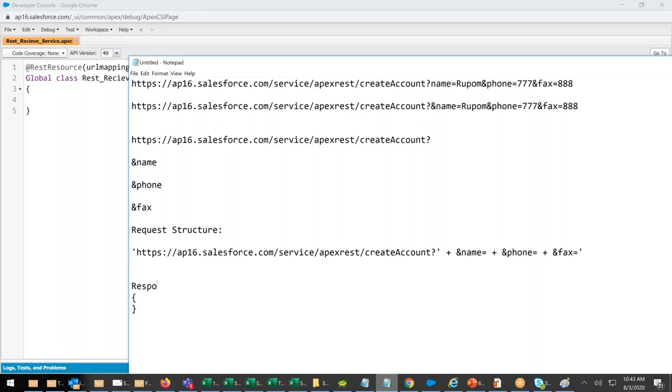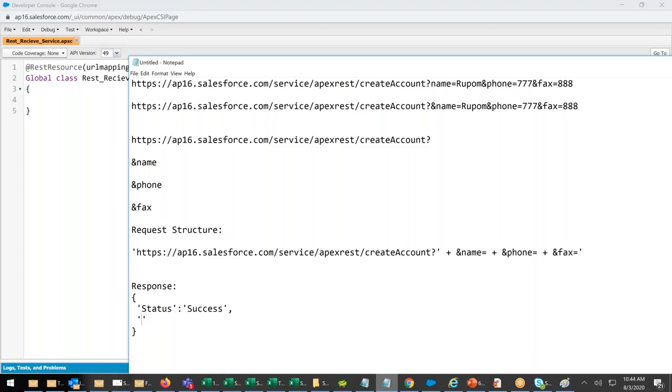Response: we will give in JSON, like this. What response will we give? Let's say status. Status, we will say success. And then we will give you one more.